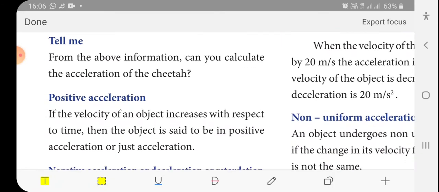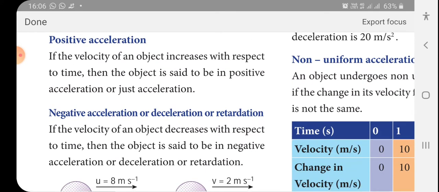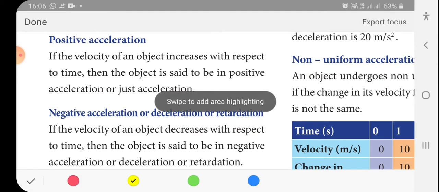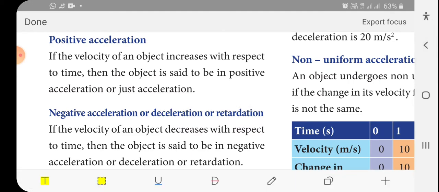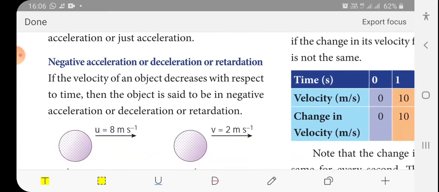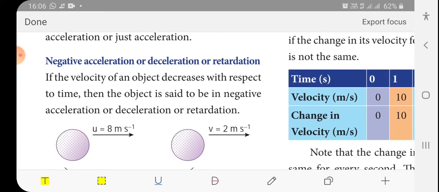Positive acceleration: the velocity of an object goes on increasing. If the velocity of an object decreases, the acceleration is said to be deceleration, negative acceleration or retardation.